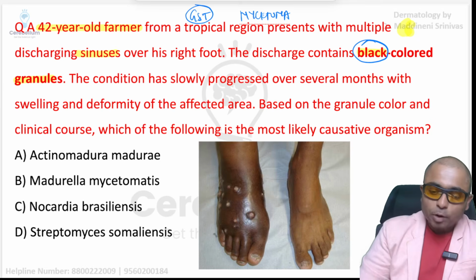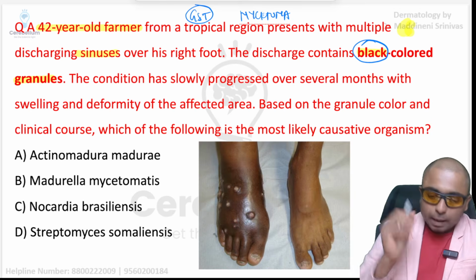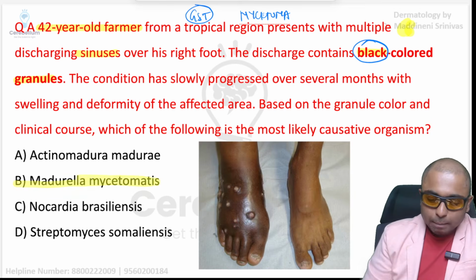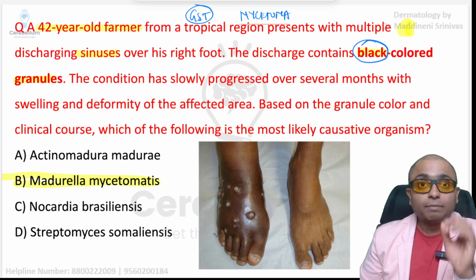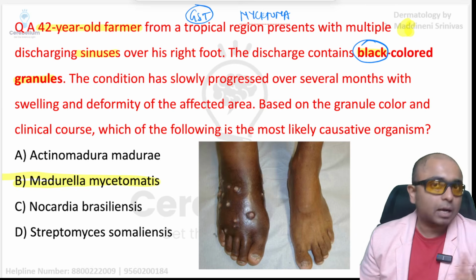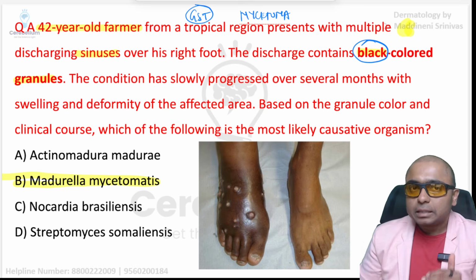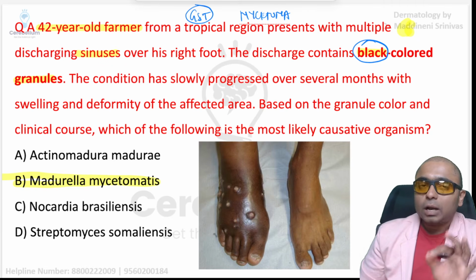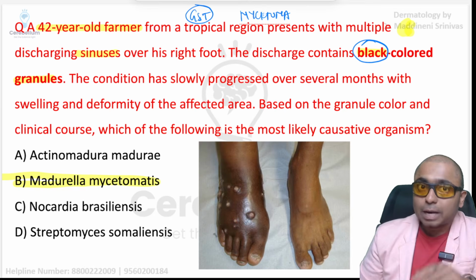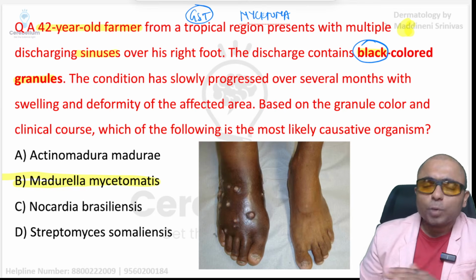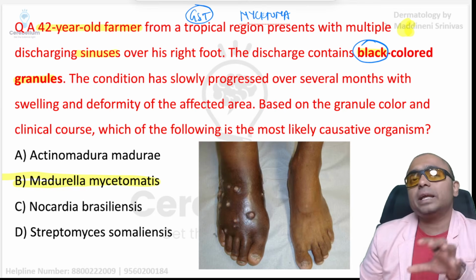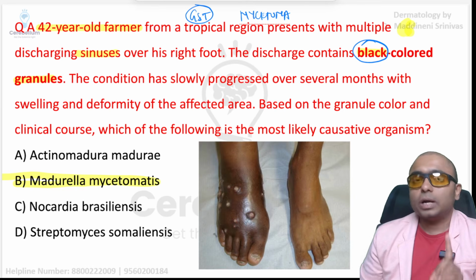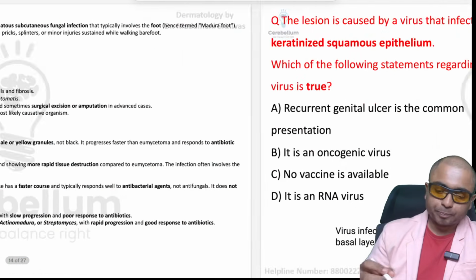Among the given options, it is option B, Madurella mycetomatis, which is associated with eumycetoma producing the black colored granules. The rest of the others all produce actinomycetoma, so they are all going to have pale granules coming out through the sinuses. I hope everyone made this correct. Very, very important repeated question. You definitely have to make this correct.